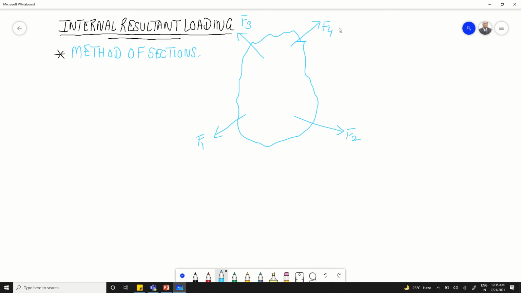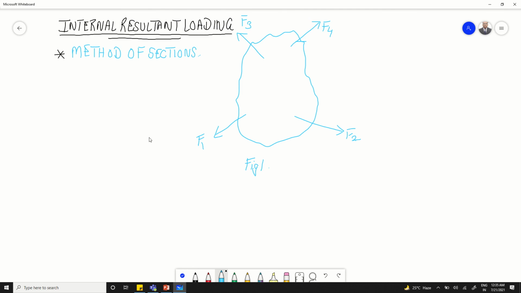Let us say this is figure number 1. It is quite obvious that the body will be in equilibrium under the action of these external forces F1, F2, F3 and F4. We want to obtain the internal loadings that will be acting on any specific region on this body.